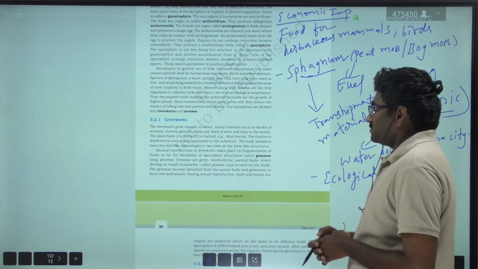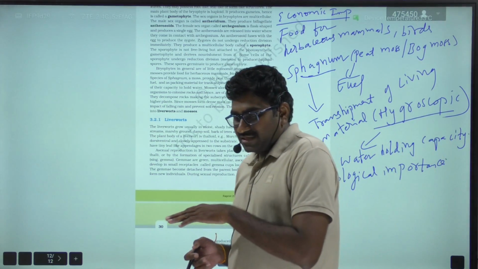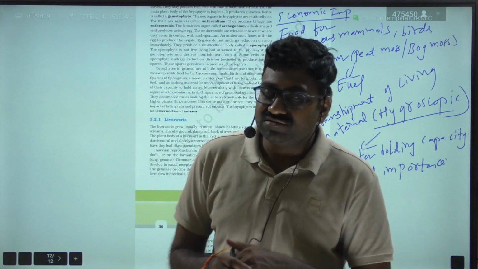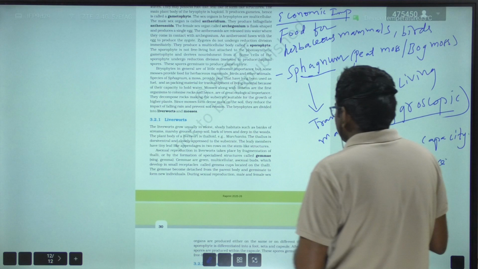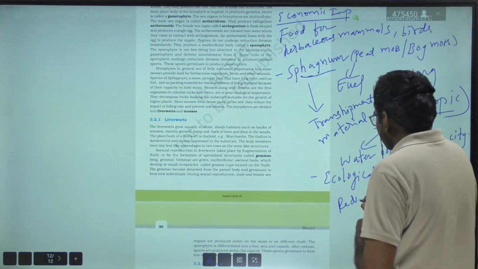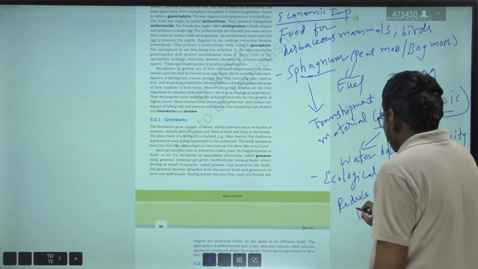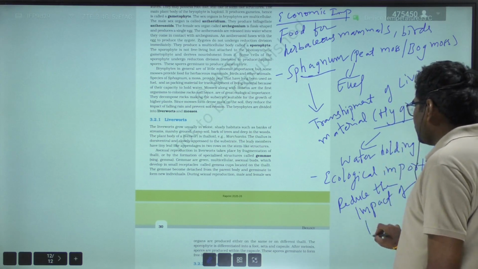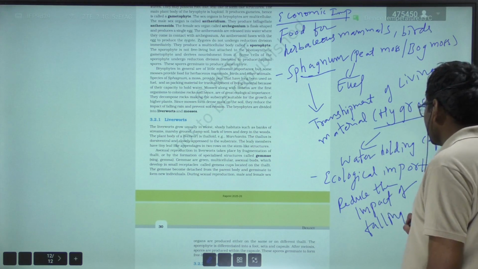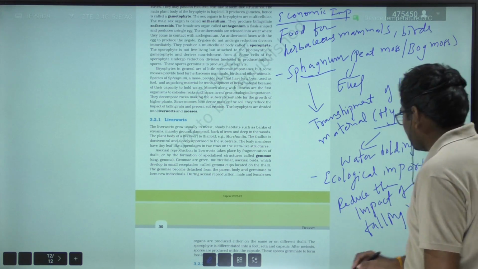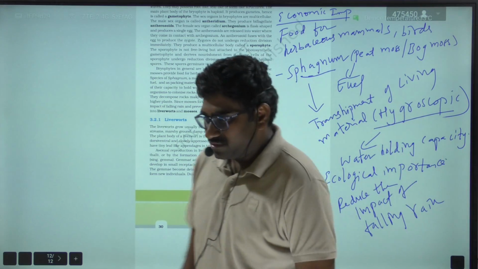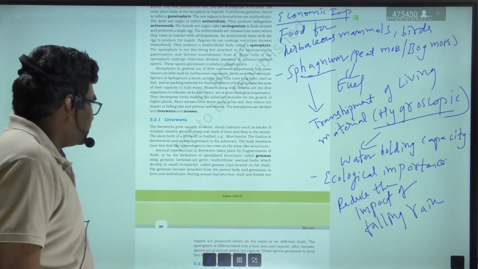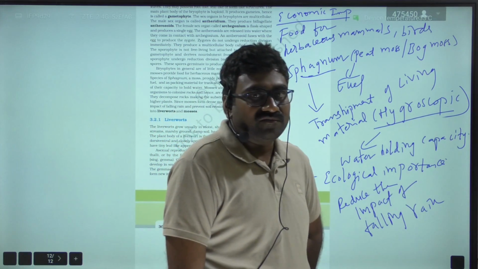And since mosses form a dense mat on soil, they reduce the impact of falling rain and prevent soil erosion. So these are some of the economic importance of bryophytes.